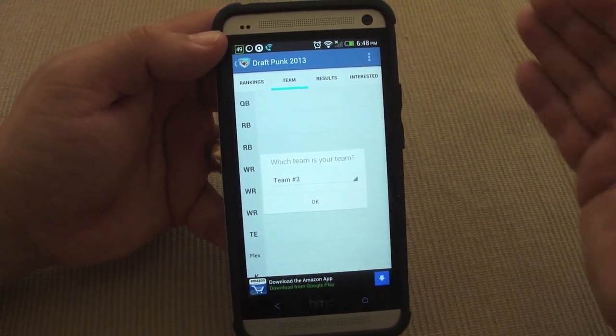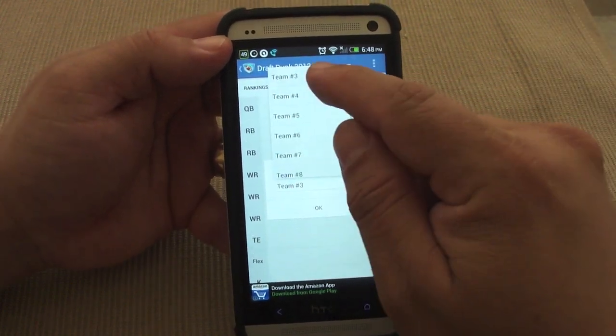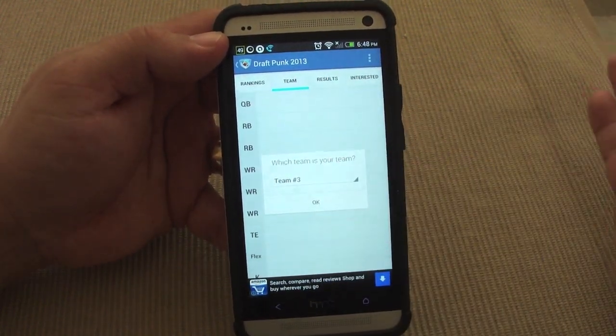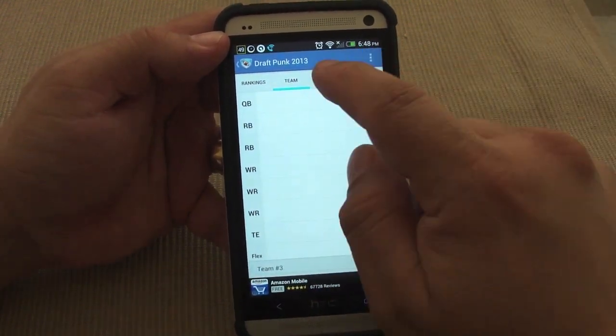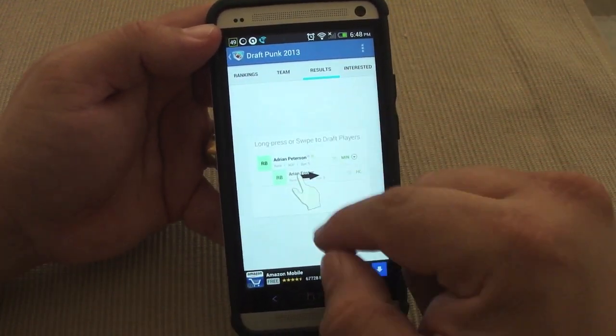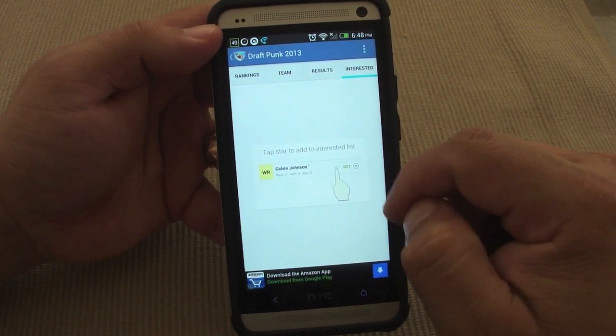For example, if you're gonna choose first, you would be team number 1. If you're gonna choose like 10, you choose number 10. Right now, I'm gonna put 3 for the purpose of this video. Here you can see the results, and here you can see players interested.